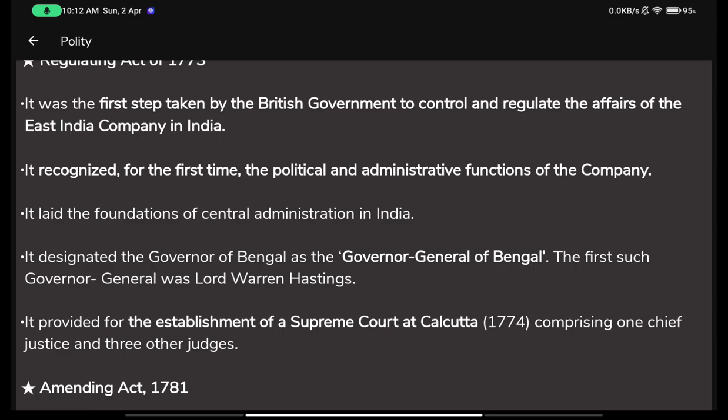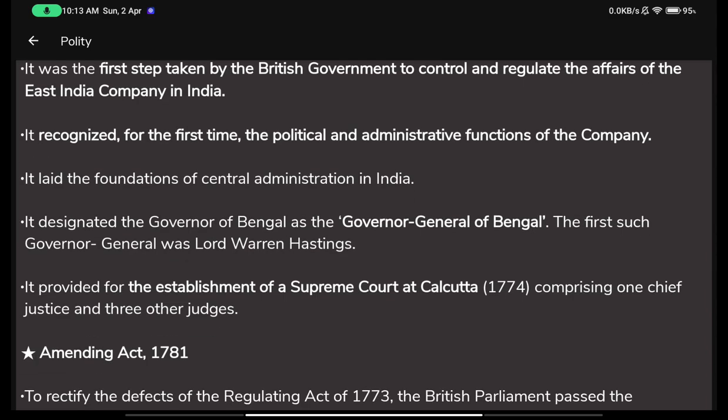But the British government did not give any permission to the English East India Company to rule people of other foreign lands. But after this act was passed, it became legal. It legally gave permission to the company to occupy these Indian lands and rule over these people, that is, our Indian people.